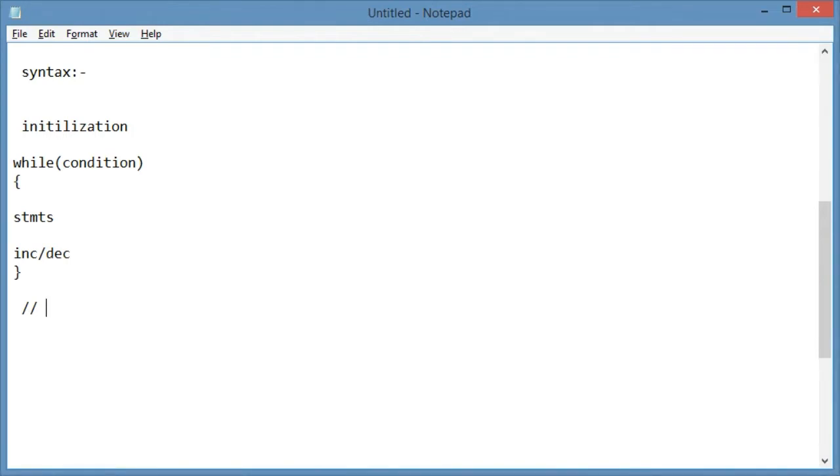So now the thing I want to discuss: the for and while loops are entry control loops. Try to understand the meaning of entry control loop, or we can say pre-test loops.